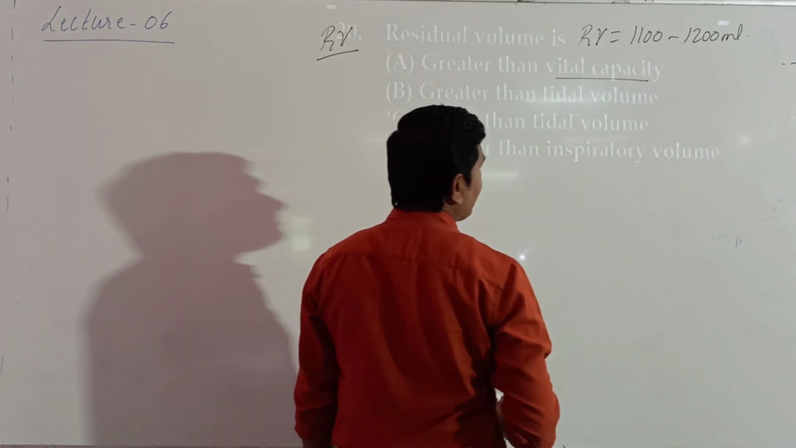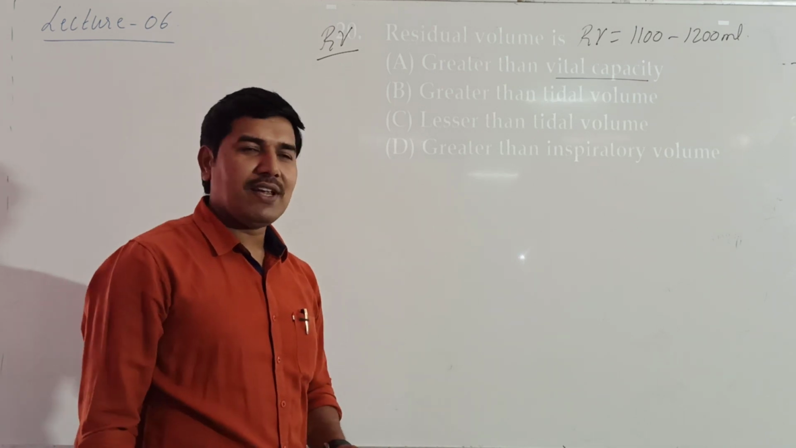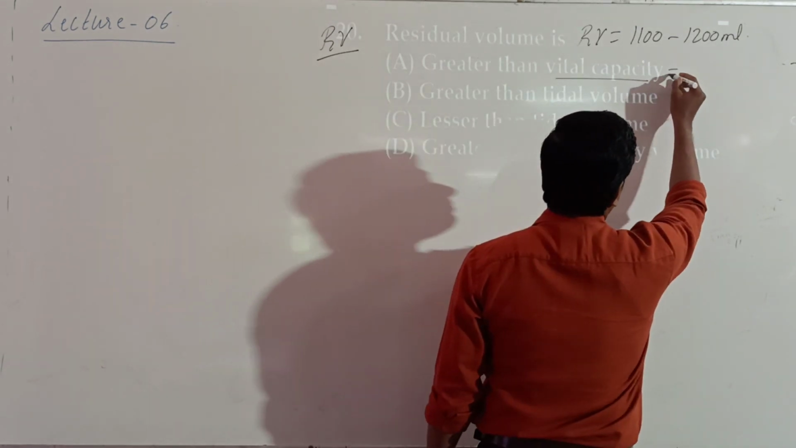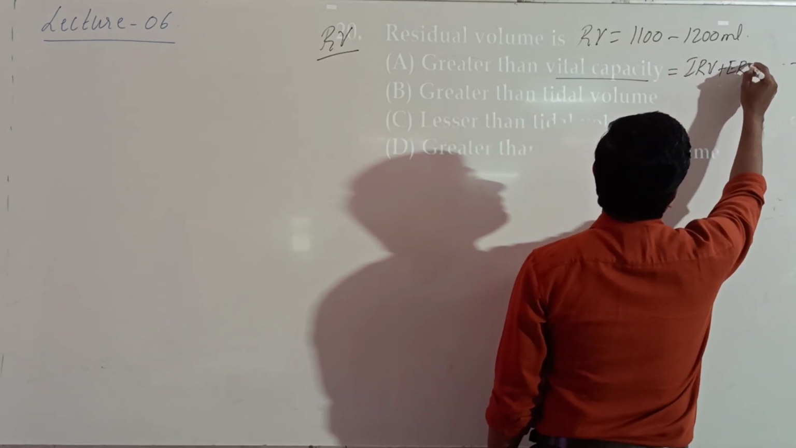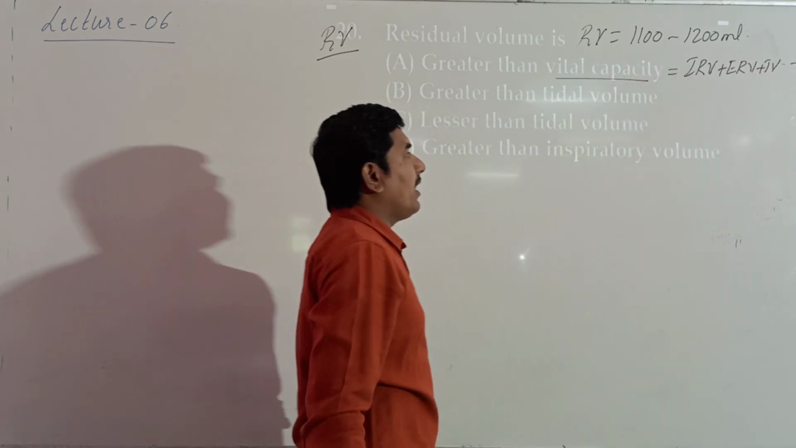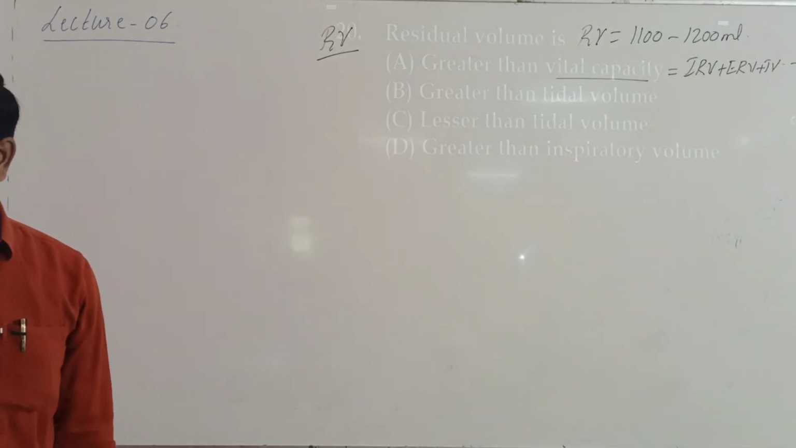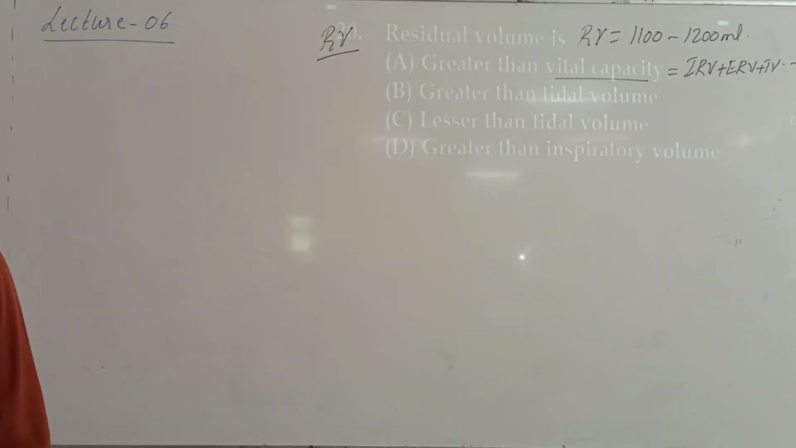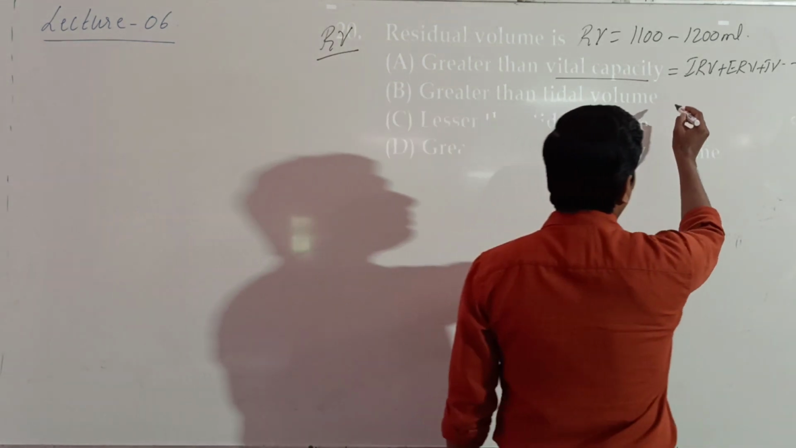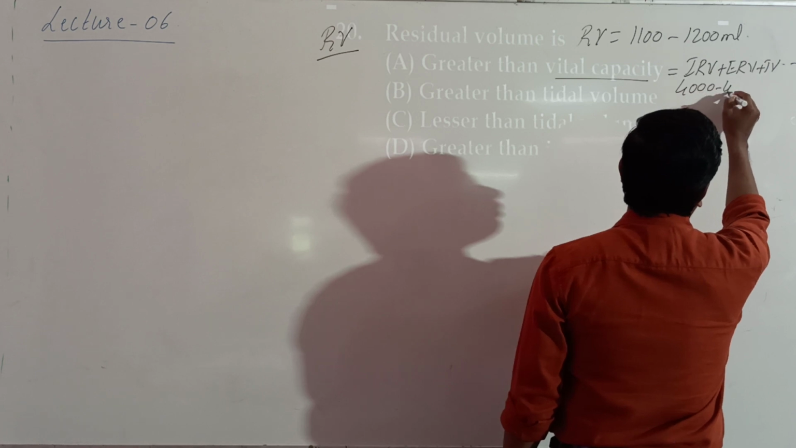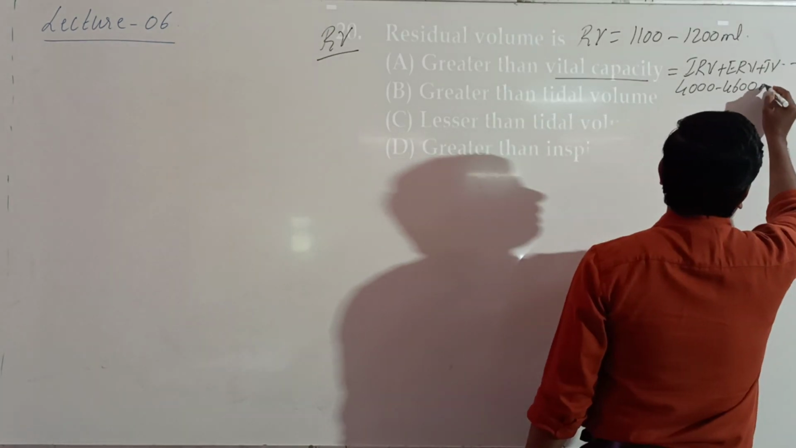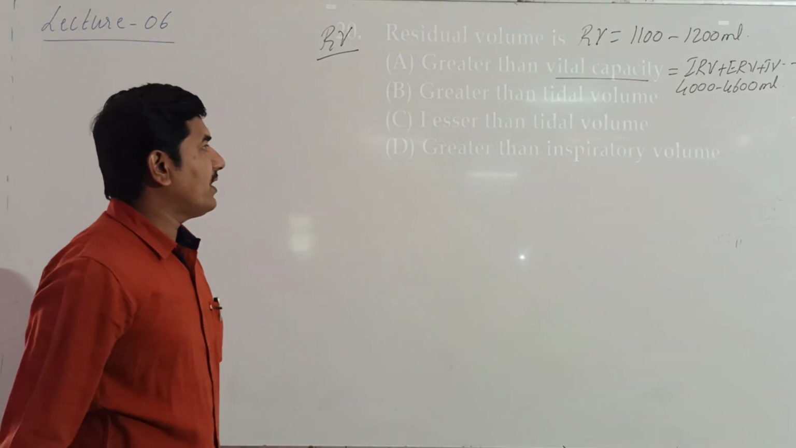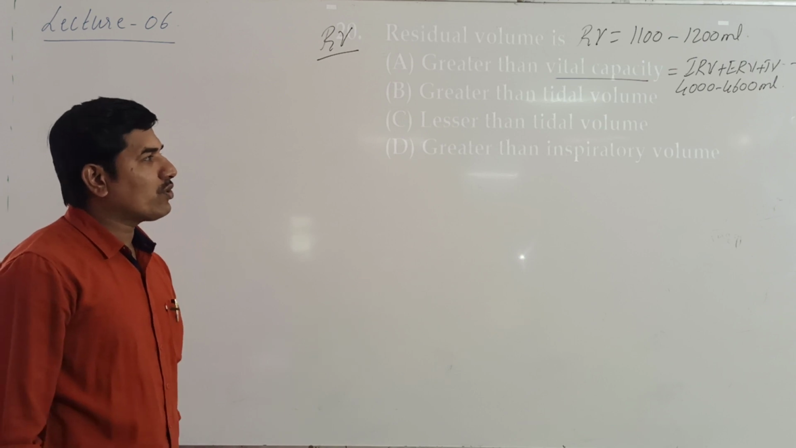The next one, VC. Vital capacity is VC. What is the value for VC? Now here VC equals IRV plus ERV plus TV. It forms the vital capacity, and that vital capacity value is taken to be 4000 to 4600 ml. Okay, 4000 to 4600 ml.